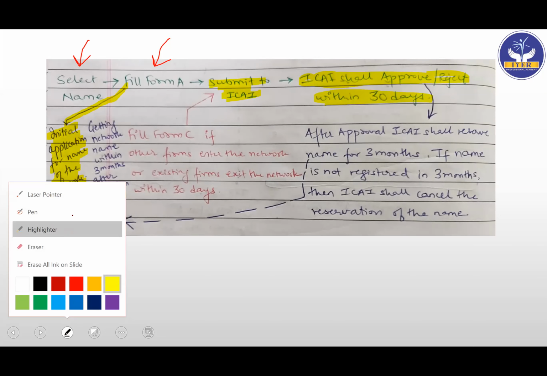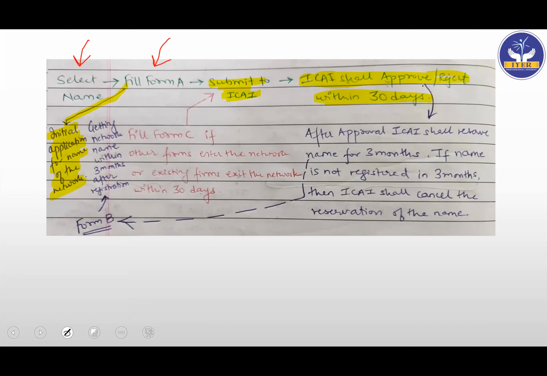Now, if ICAI approves this idea of forming a network with that particular name, then after approval, ICAI shall reserve the name for 3 months. This is for you to complete the registration procedure. So you have first selected a name, filled form A, submitted to ICAI. ICAI shall either approve or reject. And if it is approving, it will reserve the name for how many months? 3 months.